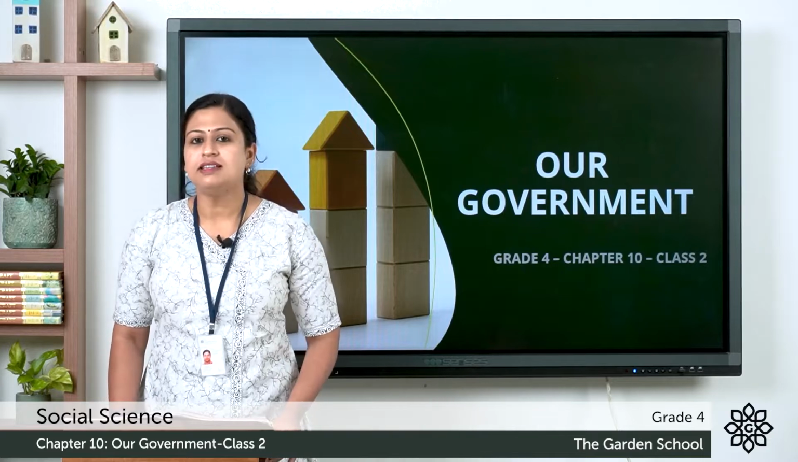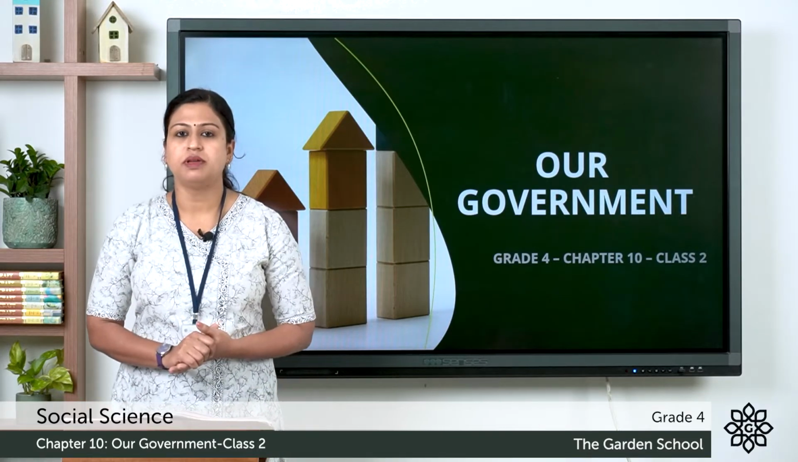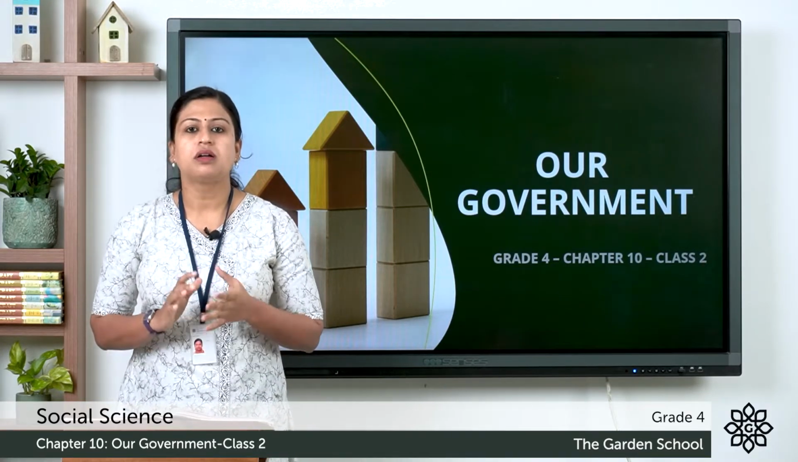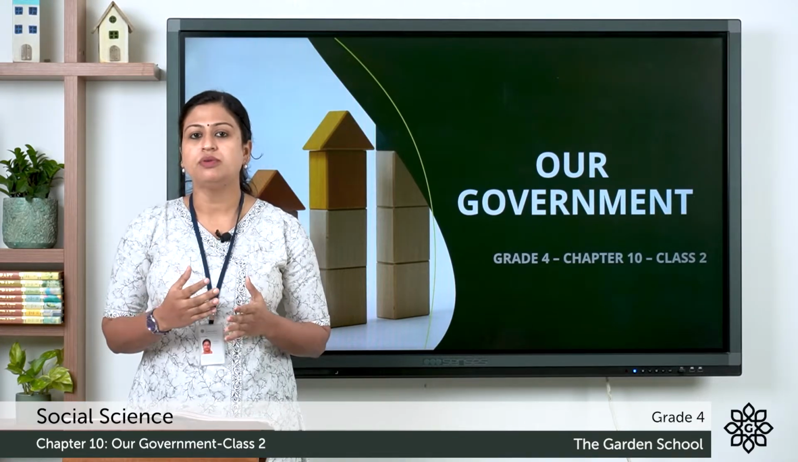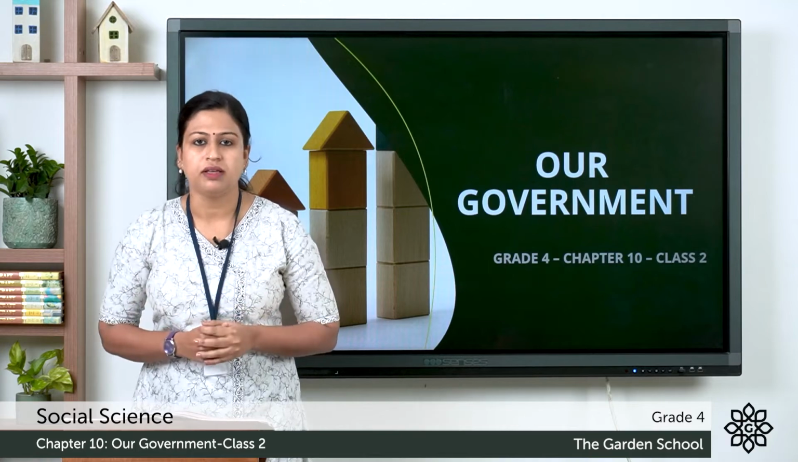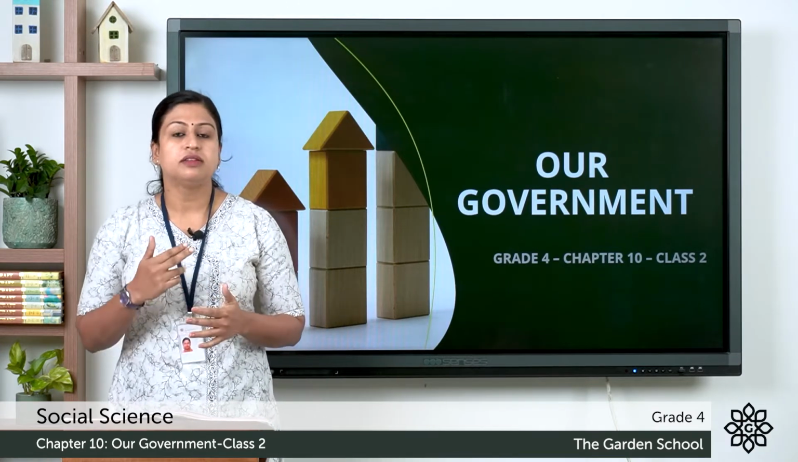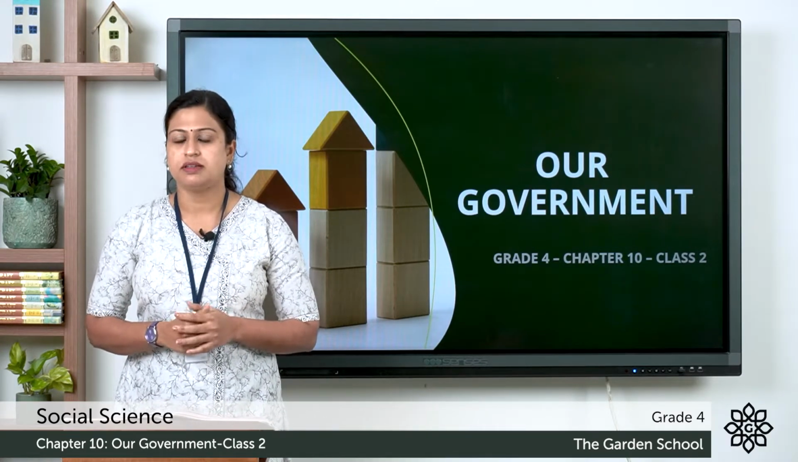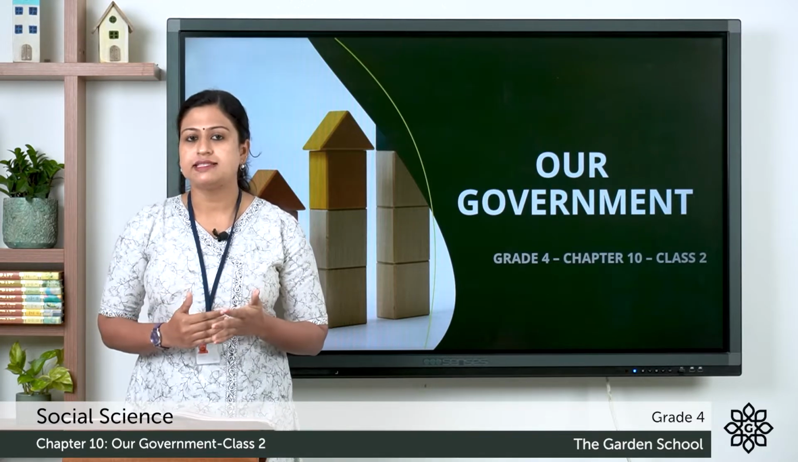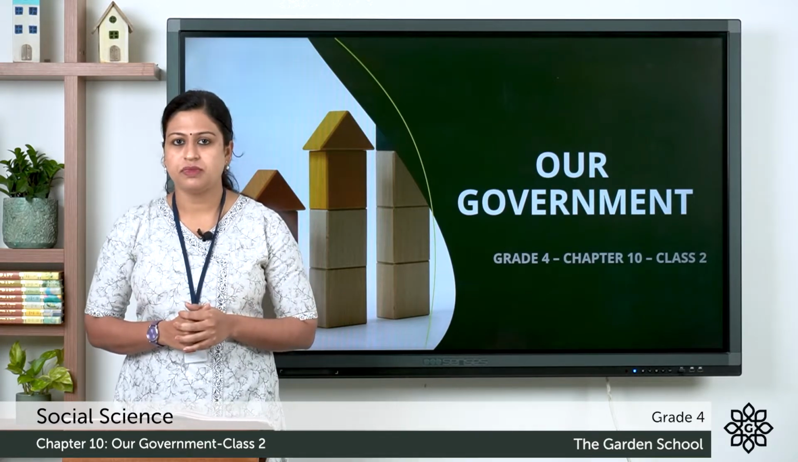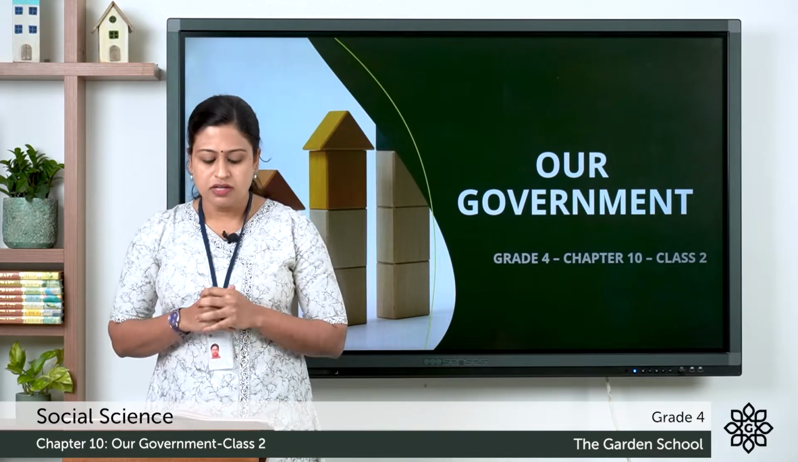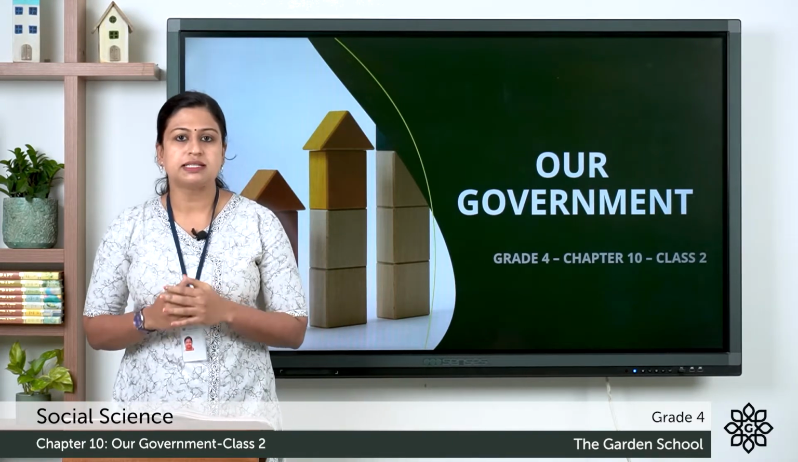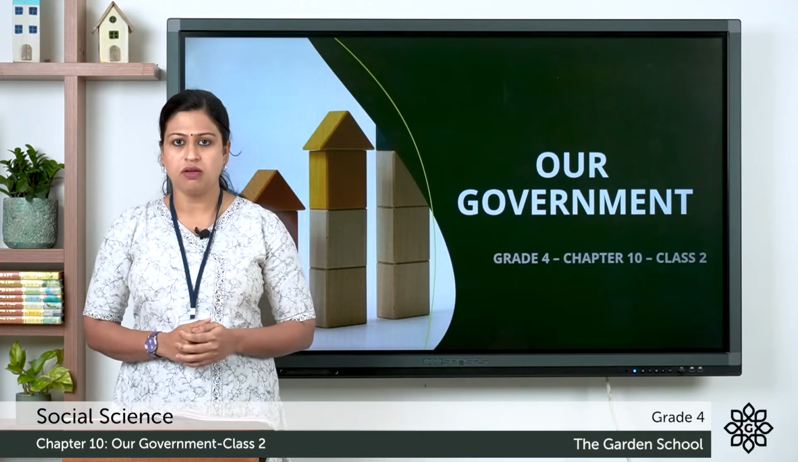So in the previous class, we discussed the government. What is a government? A government is formed by a group of people who make laws and who rule the whole country. We also discussed the three organs of the government. They are legislature, executive and judiciary. We also discussed the Constitution of India. So here we are going to discuss the levels of the government.